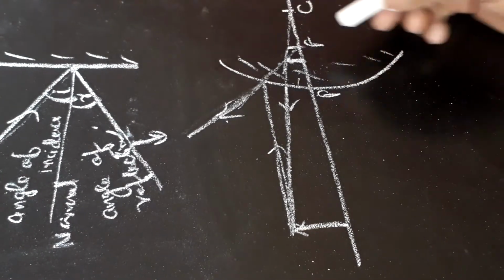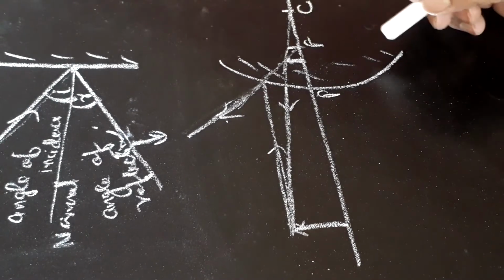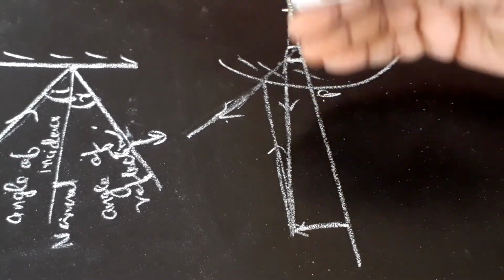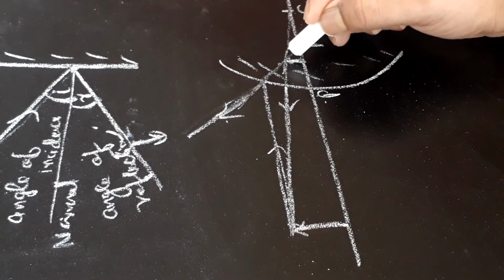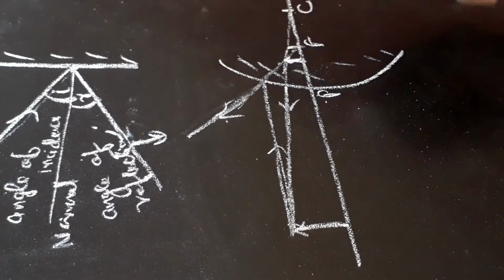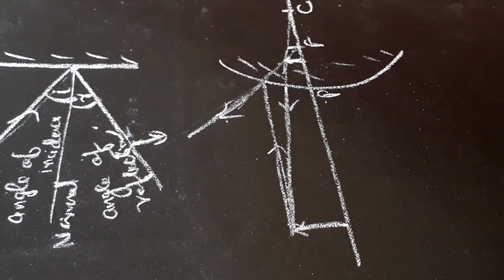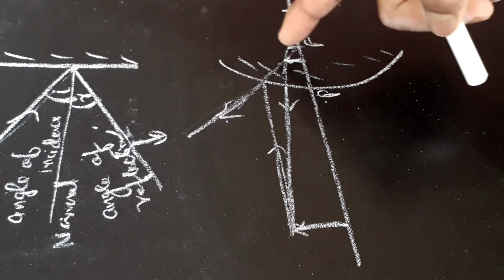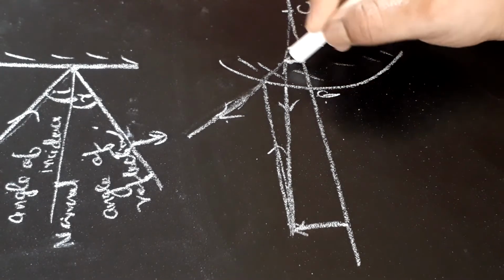So we have seen that in case of convex mirror, the image is always formed behind the mirror. It is virtual and erect. In case of concave mirror, in the figure that we had drawn, that was a real and inverted image. Here it is a virtual, erect and diminished image.